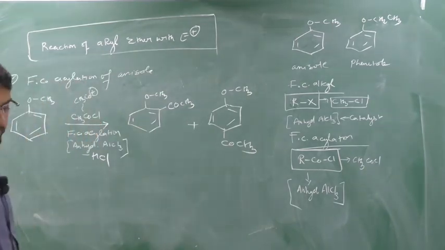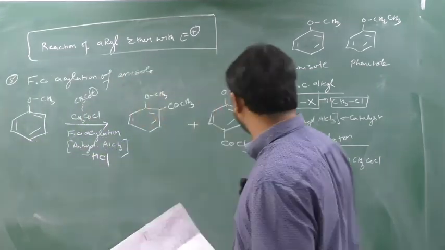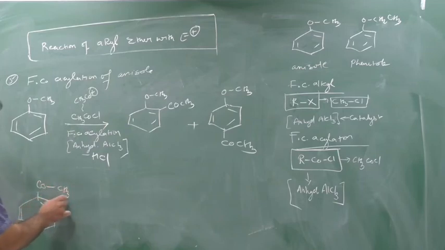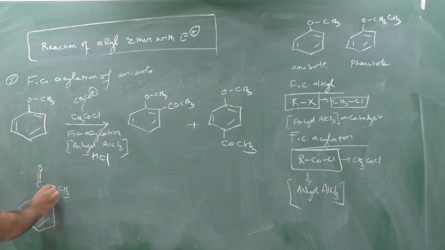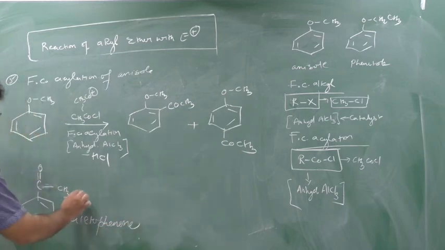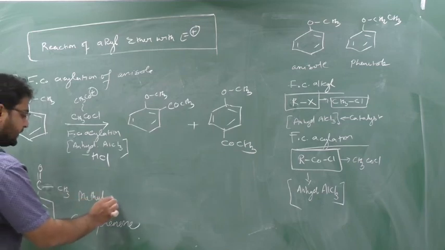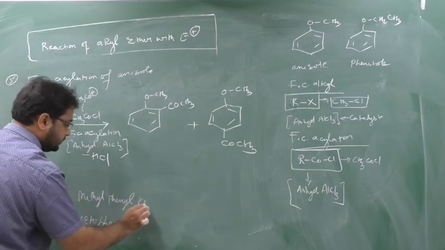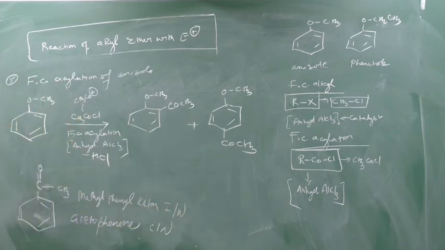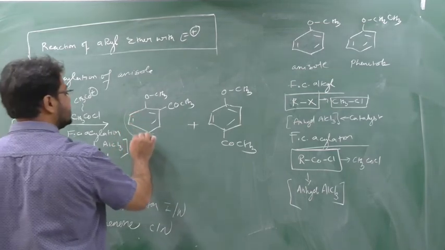Now what is the name of this? See here, you understand this, COCH3. This CO is nothing but your ketone. So this is nothing but methyl phenyl ketone or acetophenone. Remember this? Clear? Or methyl phenyl ketone is the IUPAC name and acetophenone is the common name. So methyl phenyl ketone, or completely, is known as acetophenone. So this portion is acetophenone.